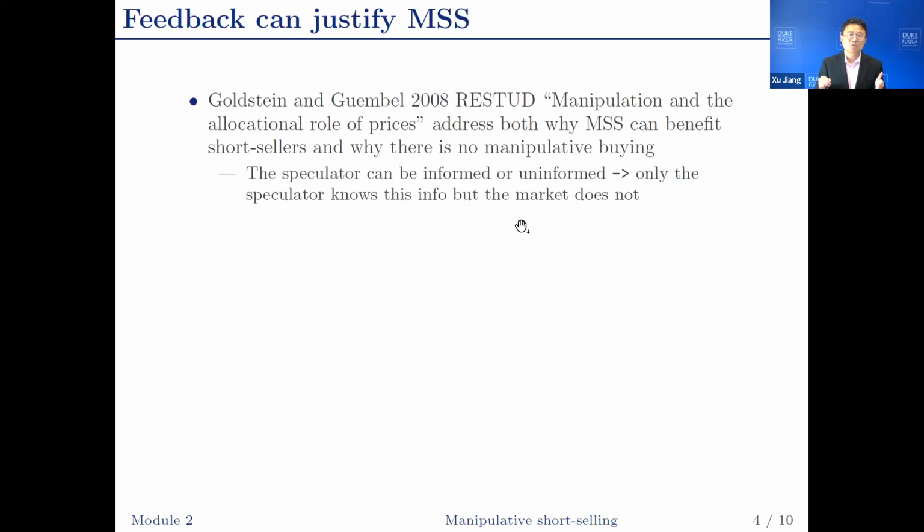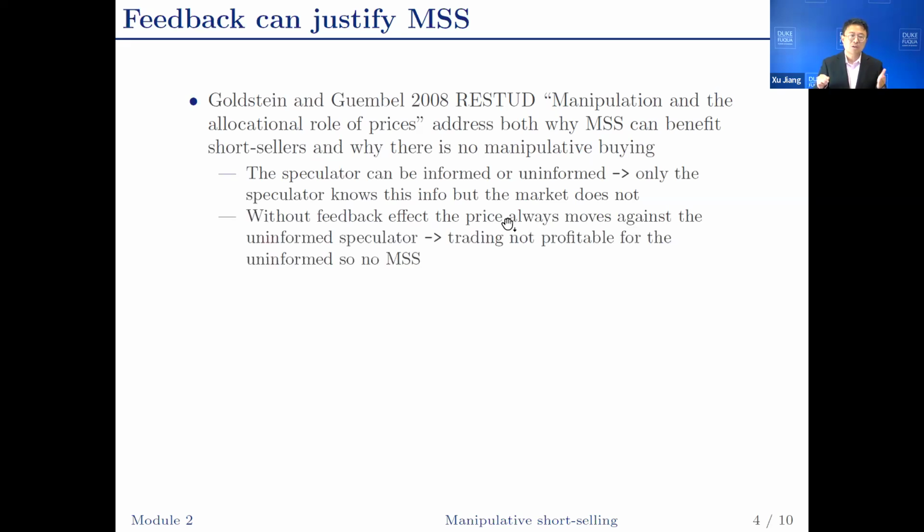Let's look at the big picture intuition. The speculator can be informed or uninformed. Only the speculator knows about this. The market, the manager does not. So the speculator can exploit this information advantage to generate profit from trading.